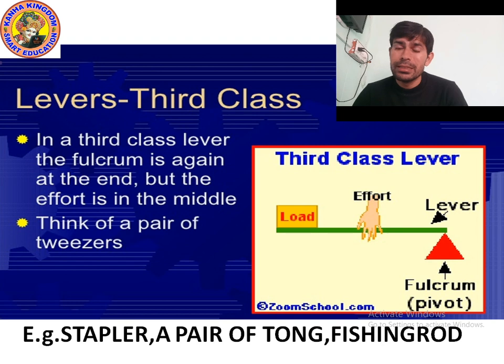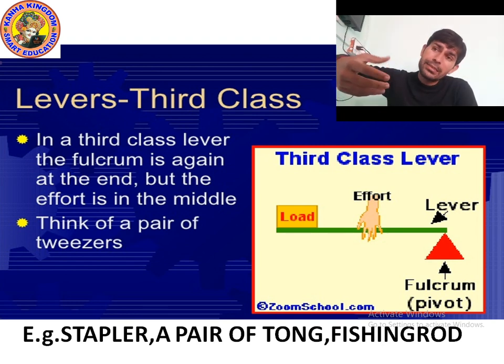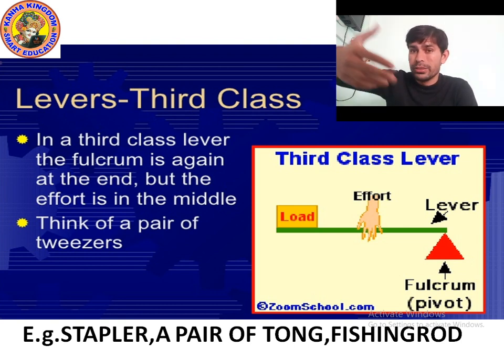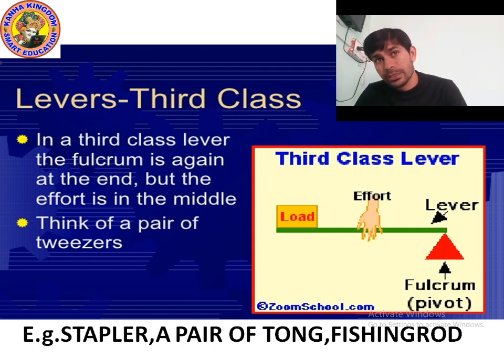If you have seen the stapler, in stapler we handle from the center, we apply the force from the center, and the load is always at the front, and the last part of the stapler is always fixed. Fulcrum means the fixed part. So in a third class lever, the fulcrum is again at the end, but the effort is in the middle and the load is at the front.